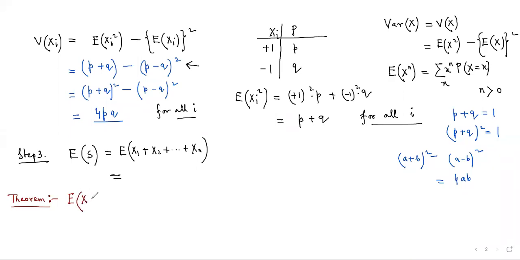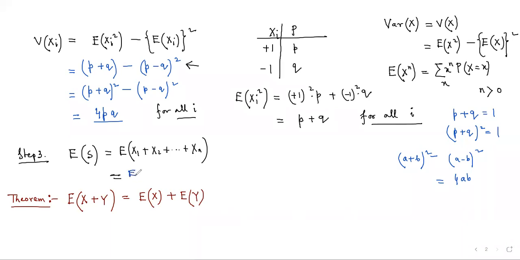One of the properties is very simple. It is saying that if capital X and capital Y are any two random variables, expectation of X plus Y is equal to expectation of X plus expectation of Y. One of the properties is this. So if I apply this particular formula to our current problem, we will be getting the following thing.